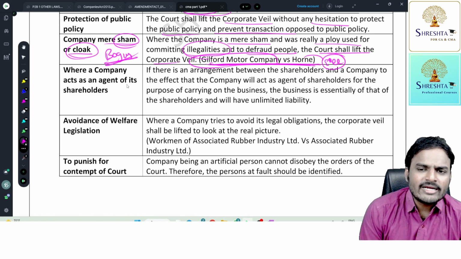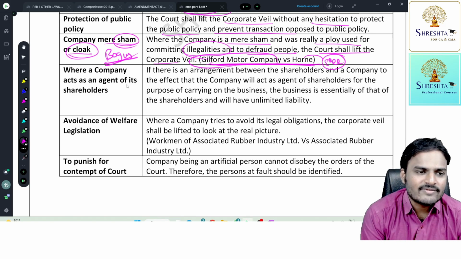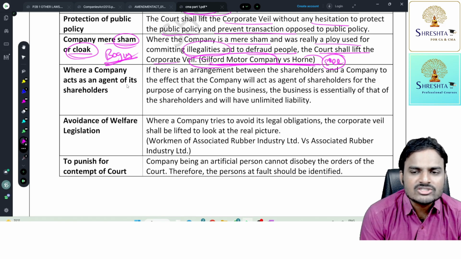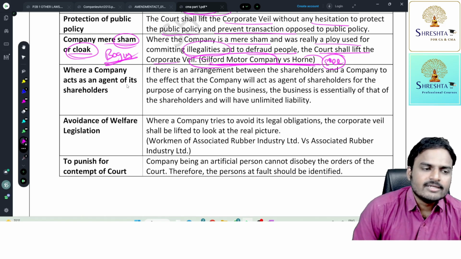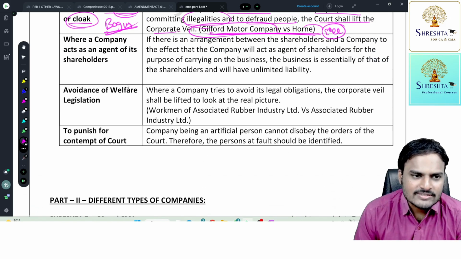So simply providing agency services is different. Acting as an agent to the shareholders is different. If a company was incorporated to act as an agent to the shareholders, then also the corporate veil will be lifted and the shareholders will be punished.